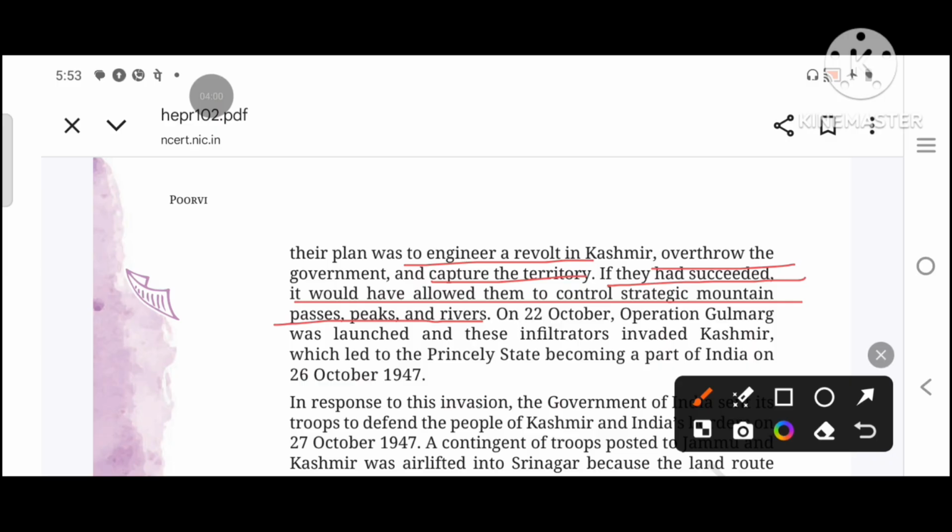If they succeed, they would control the whole region strategically. On 22 October, Operation Gulmarg was started, and these infiltrators invaded Kashmir, which led to the princely state becoming a part of India on 26 October 1947. So, on 22 October 1947, Pakistani trained forces invaded Jammu and Kashmir. Their invasion led to the princely state of Jammu and Kashmir joining India on 26 October 1947.